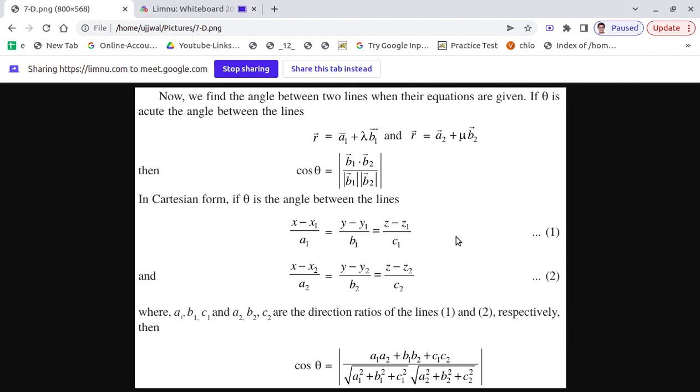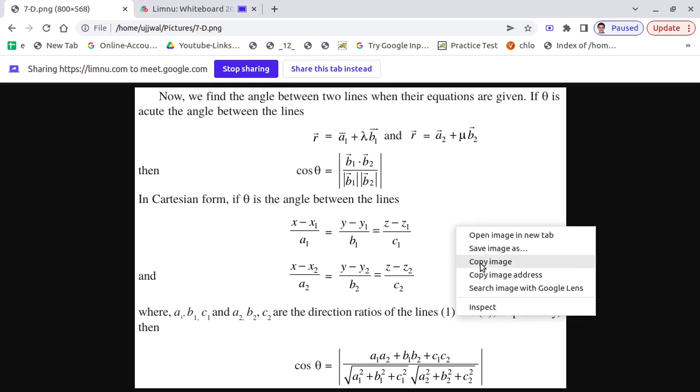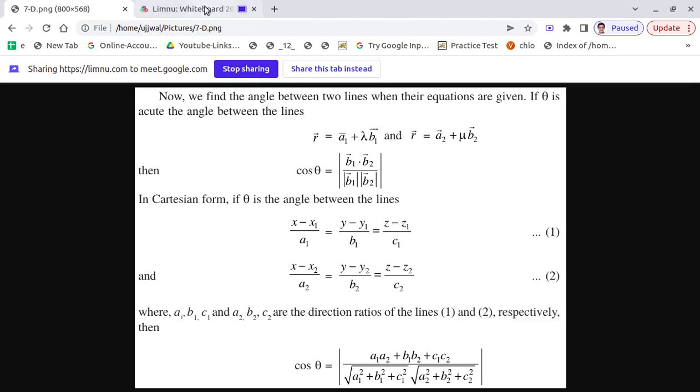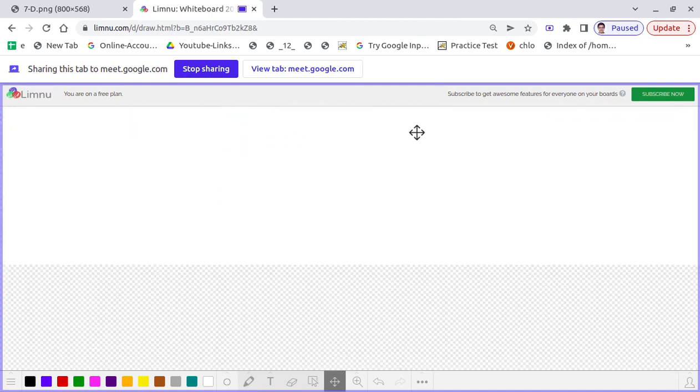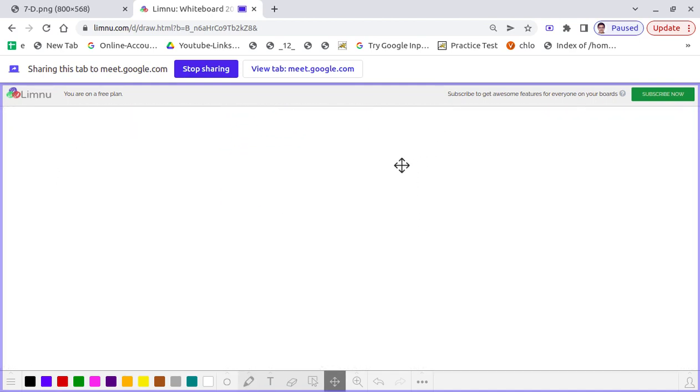Now, let us find the angle between two lines when their equations are given. It is actually derived from the previous one only, but this is very important to answer specific questions.